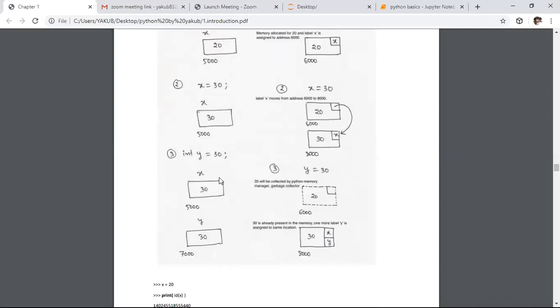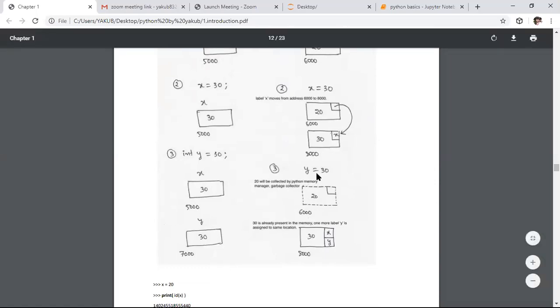Coming to the next thing, here is one more example, an example for memory pooling. Initially I'm saying x equals 30 as well as y equals 30. Here we are giving importance to the value. 30 will be stored at this location, and y will be stored at this location.